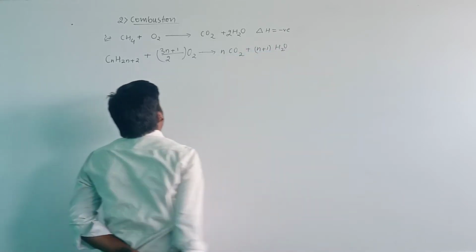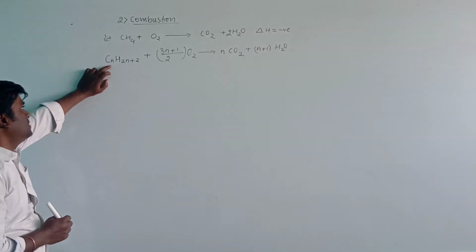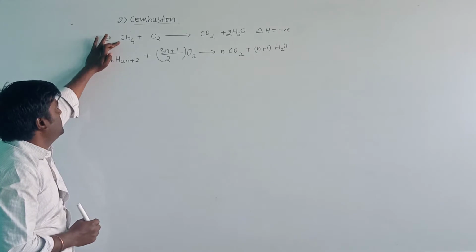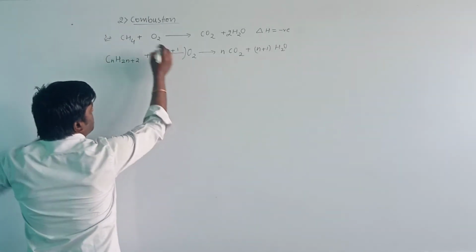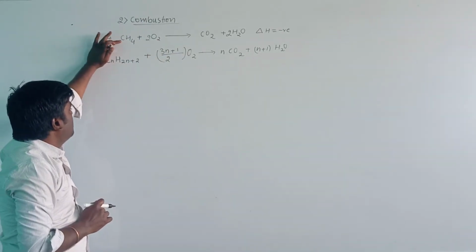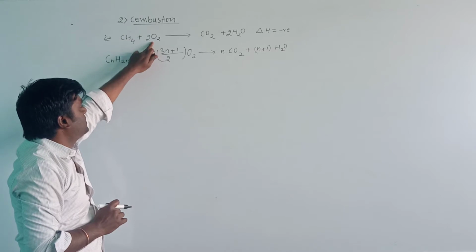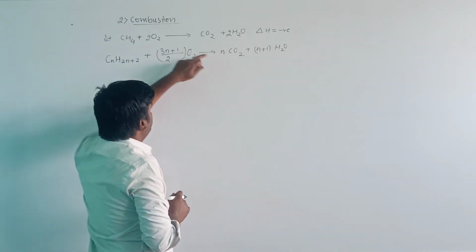Okay? When we observe the above reaction, CnH2n+2, the alkane is burning in the presence of oxygen, and the number of carbon atoms is n.